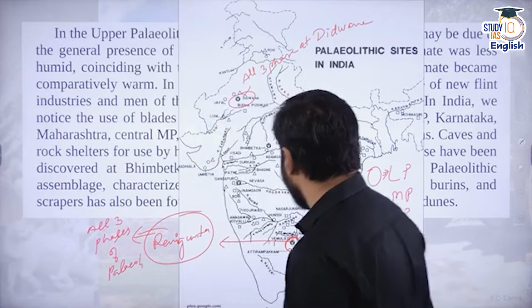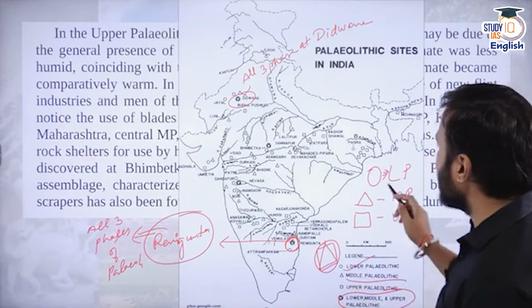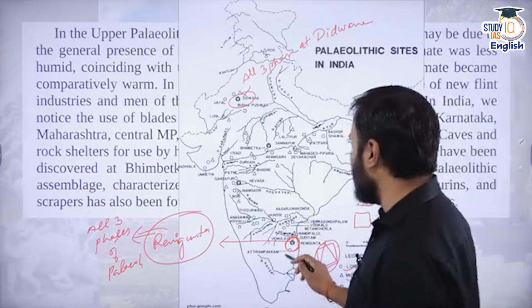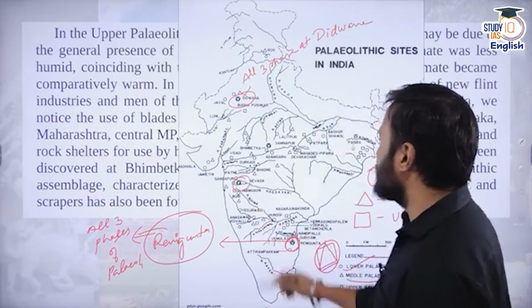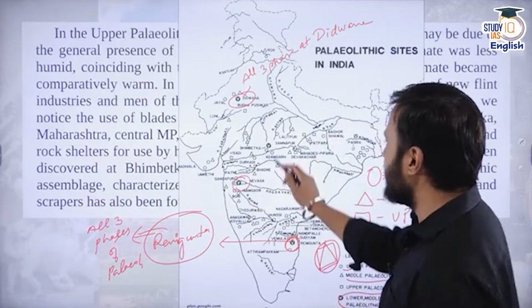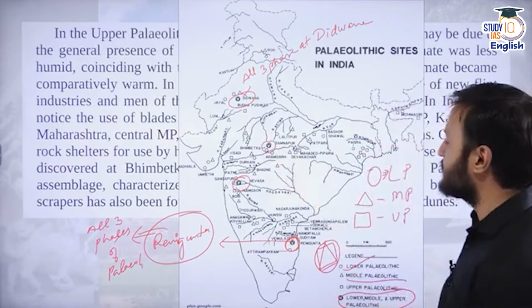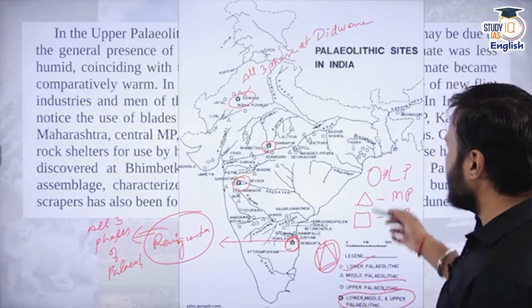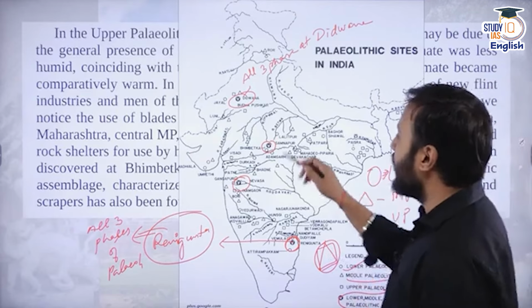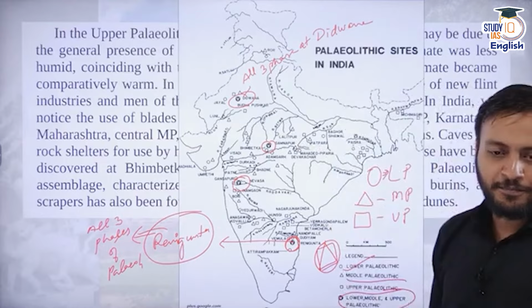Now after that we talk about the lower and the middle Paleolithic. Apart from Renigunta, you can have this place as well called Nivasa. This also has all the three distinct phases, and Bhimbetka has also got the three different phases of the Stone Age. Apart from that, I don't think there are many places which have got all the three phases of the Stone Age covered in the map.